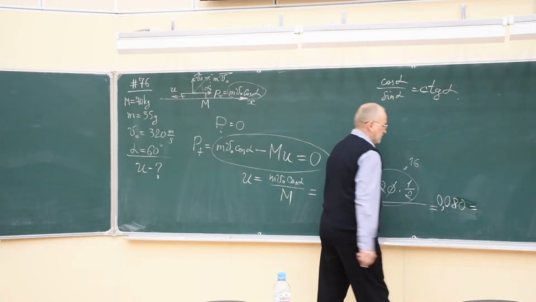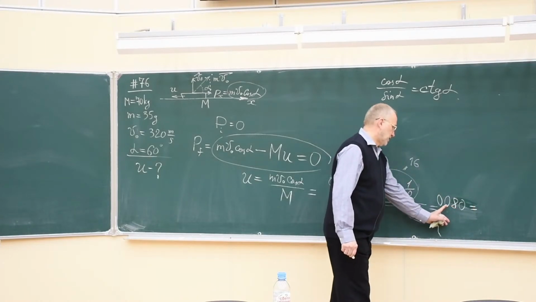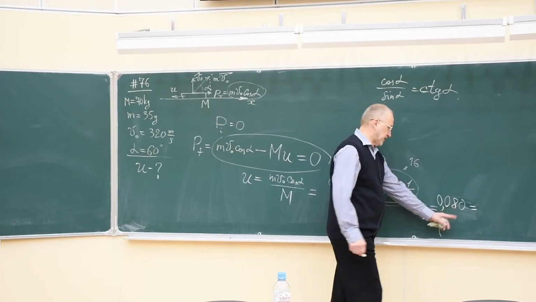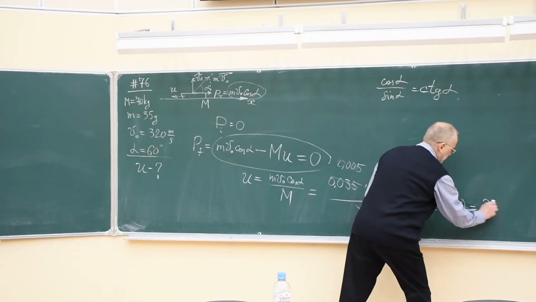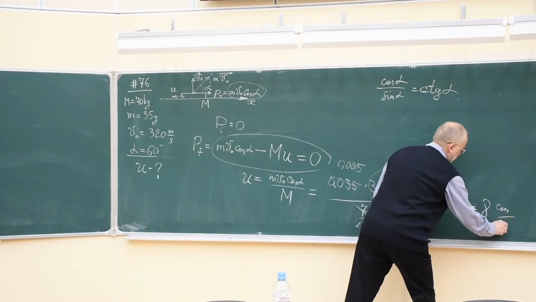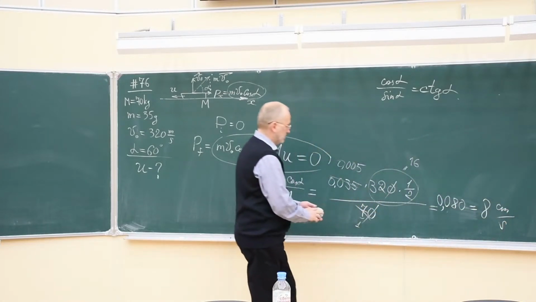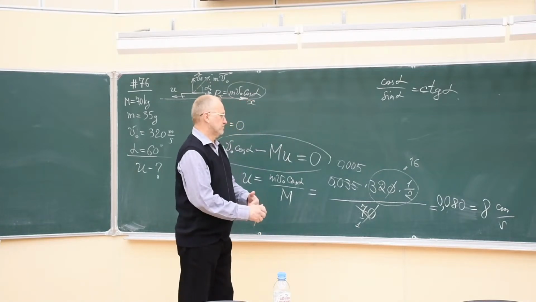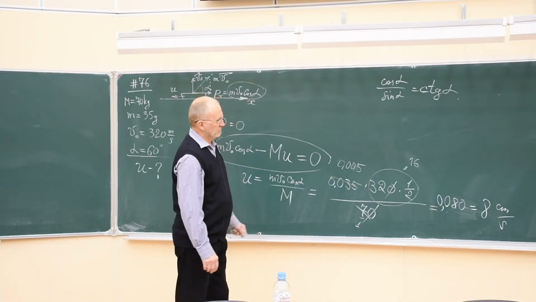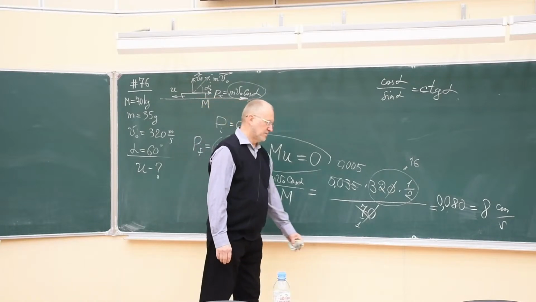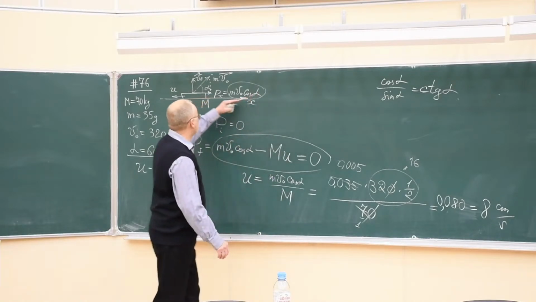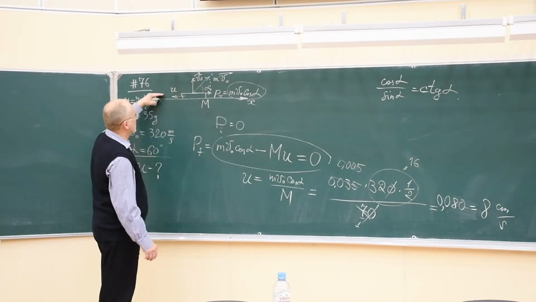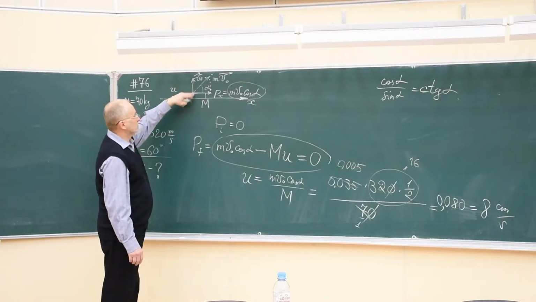That's in the international system. 0.08 meters per second. That will be 8 centimeters per second. Eight centimeters per second. That will be the velocity of the boat in the horizontal direction after the shot was fired.